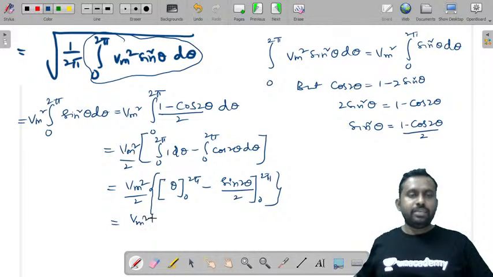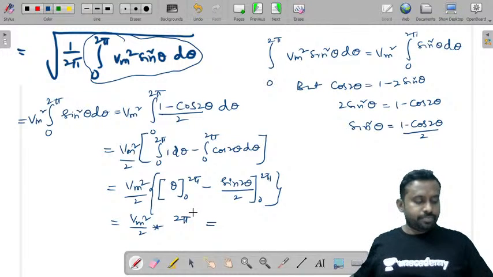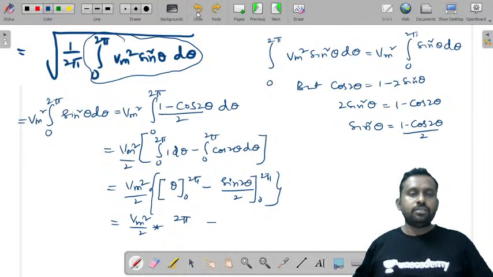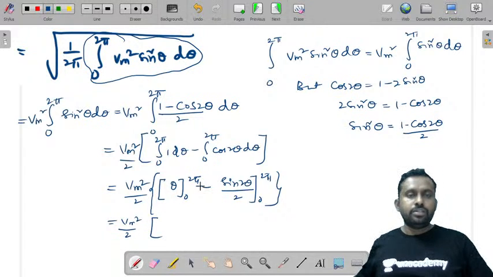So it is Vm square by 2 into, sine at 0 to 2 pi is a 0 value. So this is 2 pi. We will write this as Vm square by 2 into 2 pi minus 0 minus 0.